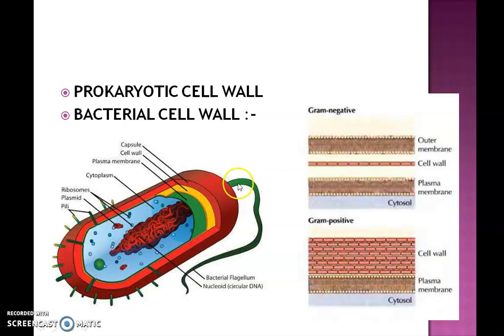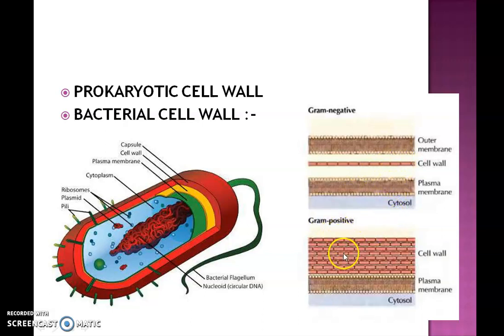Bacteria are of two different types, gram-negative and gram-positive, and both have differences in their cell wall layer. In gram-negative bacteria, we have an outer membrane, and inner to the outer membrane is the cell wall. Here it is only a thin cell wall, you can see in the figure. Then comes the plasma membrane and cytoplasm.